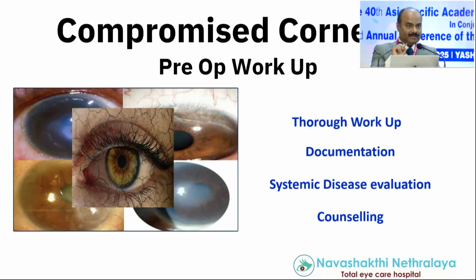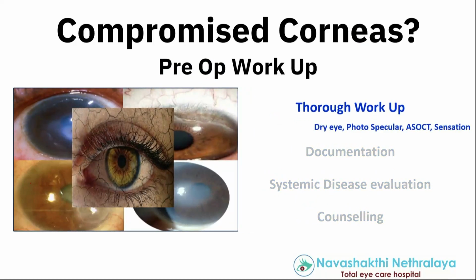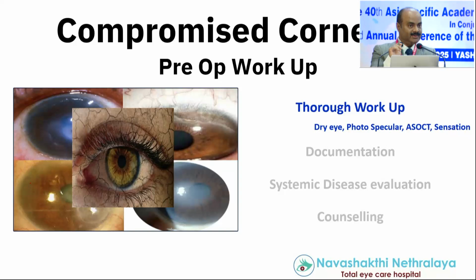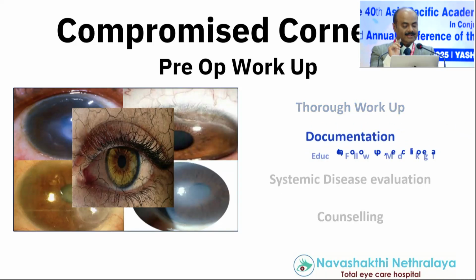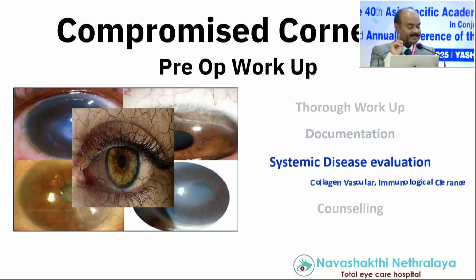Now, how do we work up these patients? A thorough workup, which would include a dry eye workup, photo for documentation, specular, ASOCT, and then most importantly, something we miss in all our OPDs: corneal sensation needs to be checked. And all these have to be documented, not only to educate the patient for follow-up but also for medico-legal reasons.